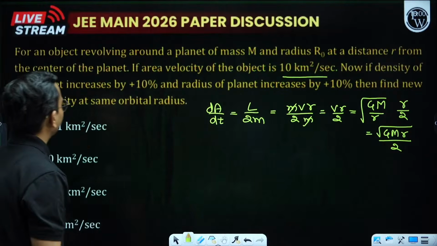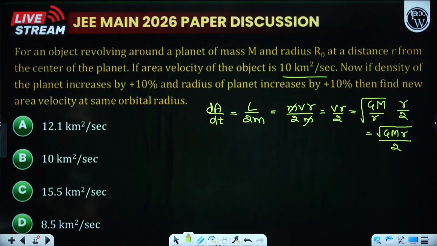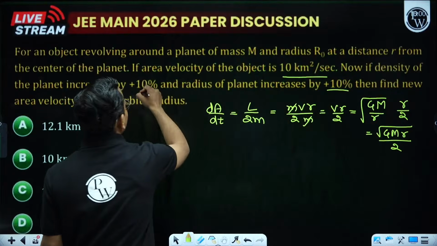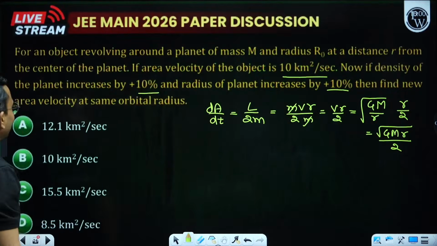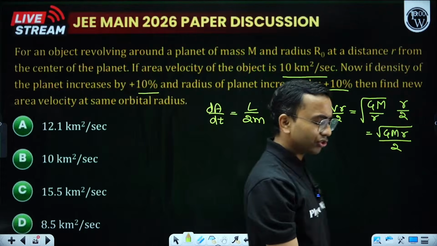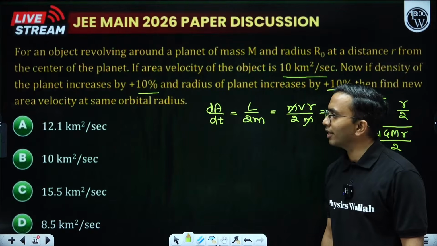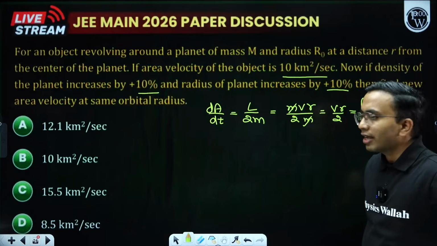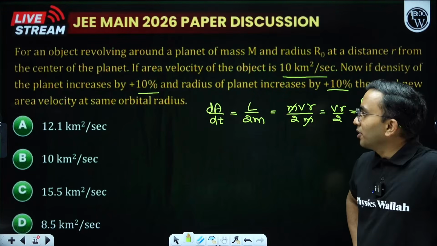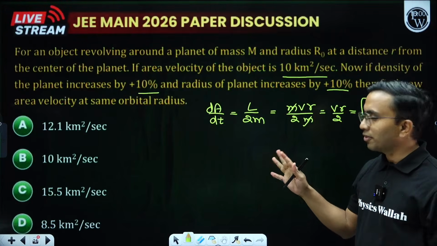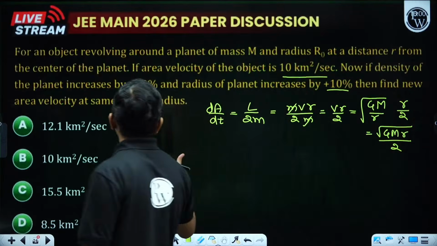Okay, great. Next. Now if the density of the planet increases by 10% and the radius of the planet increases by 10%, find the new areal velocity at the same orbital radius. Now we took one question on gravitation where a 10% change was there in the radius and density, and there we needed to find the escape velocity. This is memory based, so it might be that there was only one question from gravitation. Anyway, we have got it, so we are solving it.